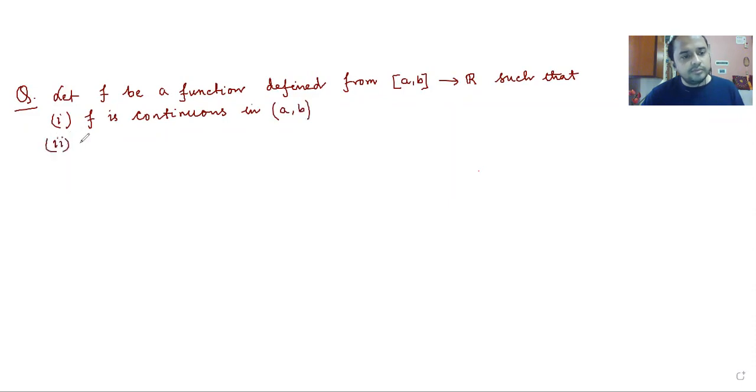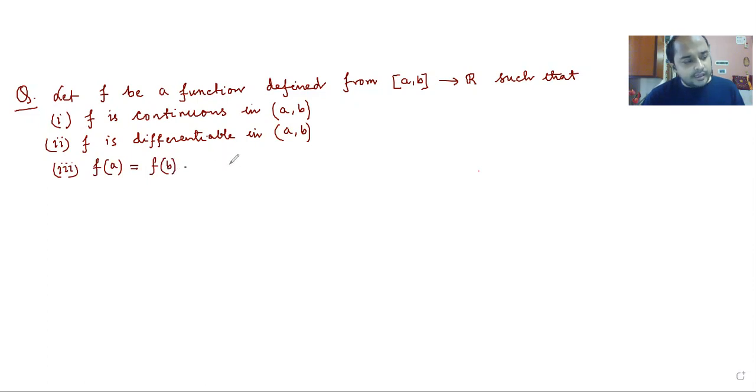Number two, f is differentiable in AB. Number three, FA is equal to FB.